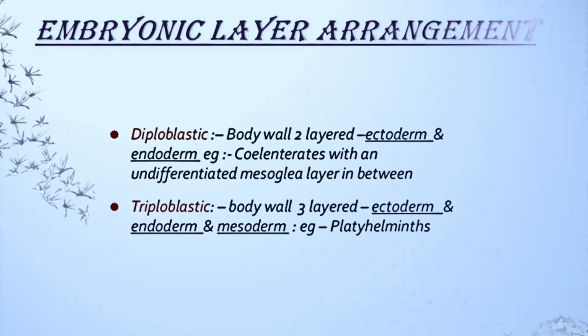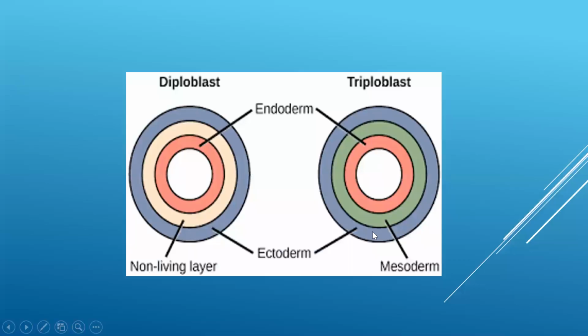So it is diploblastic. If the body wall is made up of 3 layers, ectoderm, endoderm, and mesoderm, then you call it triploblastic. For example, from platyhelminthes to chordates, all are triploblastic. You can see in this diagram, this is ectoderm and the inner layer endoderm.